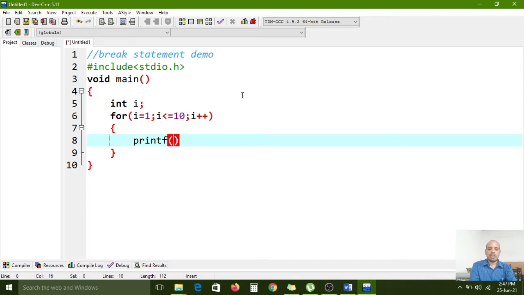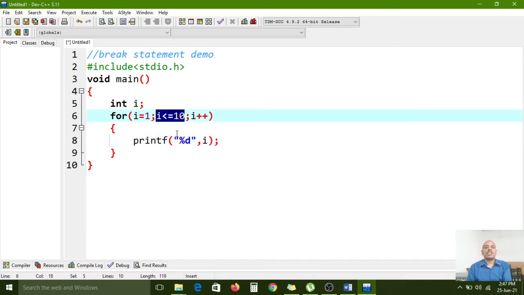Now I want to print the numbers. For that I am using a format specifier, comma, i value. I want to print the i value. Carefully observe. First, i is initialized with 1, i less than or equal to 10. Here i is replaced with 1, so the expression becomes 1 less than or equal to 10.